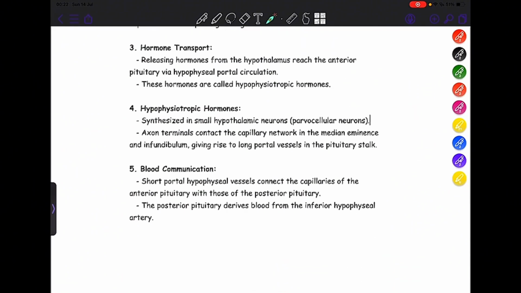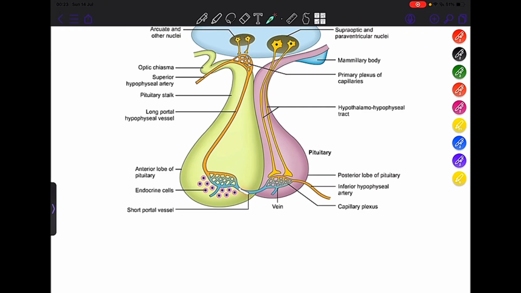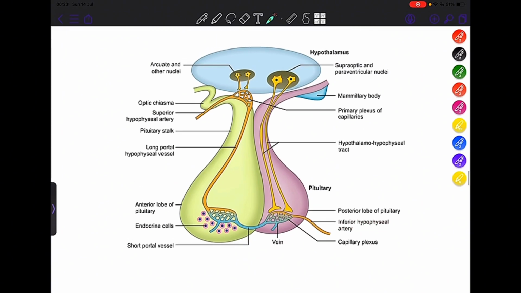Coming to the blood communication, the short hypophyseal vessels connect the capillaries of anterior pituitary with those of the posterior pituitary. The posterior pituitary derives blood from the inferior hypophyseal artery. So here we can see the short hypophyseal vessel connecting the capillary of the adenohypophysis with the capillaries of the neurohypophysis, and the neurohypophysis deriving its blood supply from the inferior hypophyseal artery. That was all about the portohypophyseal vessels.